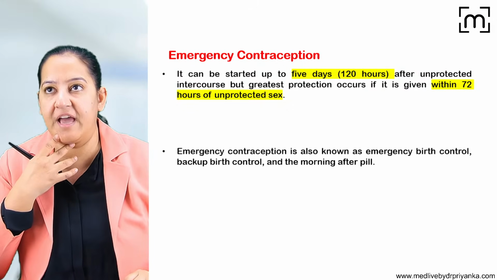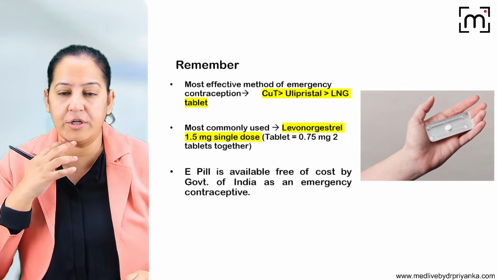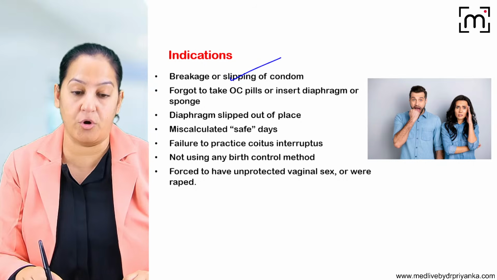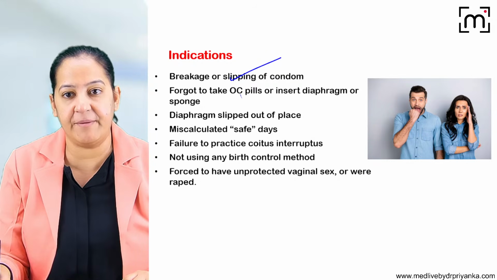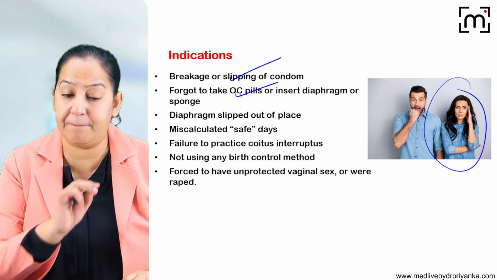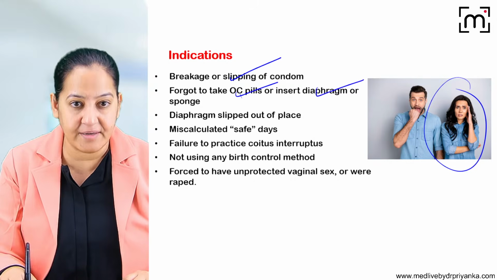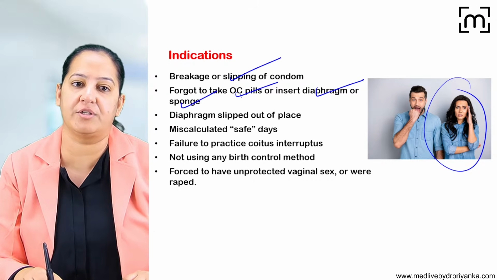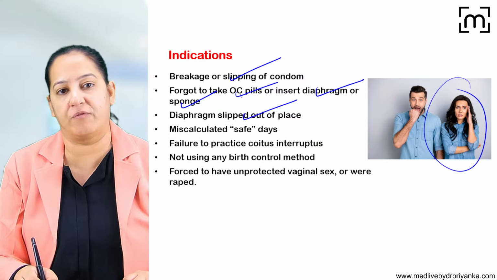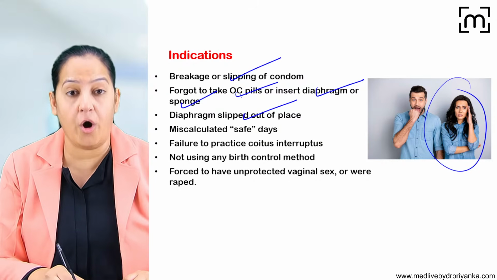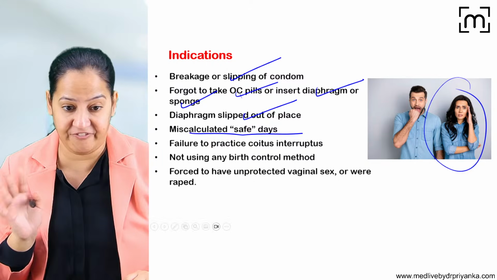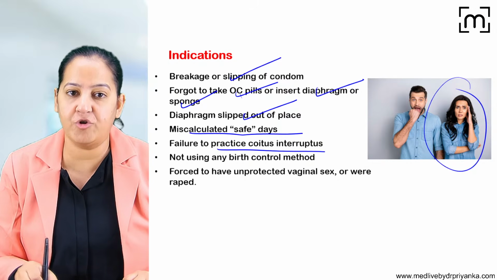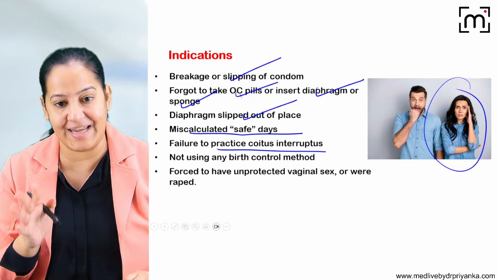sexual intercourse, it was unprotected. They have not used any of the contraception. Like there is breakage or slipping of the condom. The female partner forgot to take the OCP pills for prolong, or insert the diaphragm, or insert the vaginal sponge just before the sexual intercourse, or the diaphragm slipped out of place during sexual intercourse, or miscalculation of the safe days in the natural contraceptive methods, or failure to practice coitus interruptus.